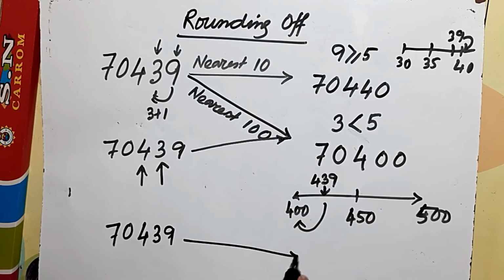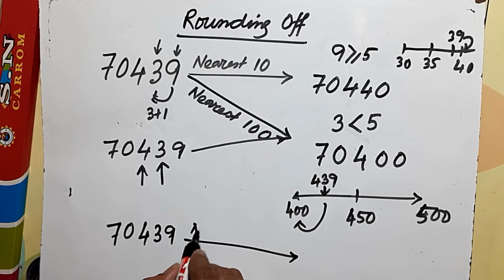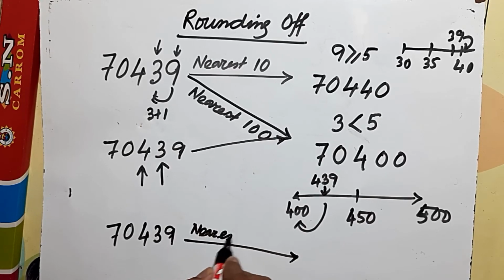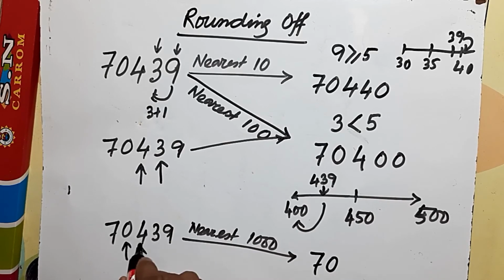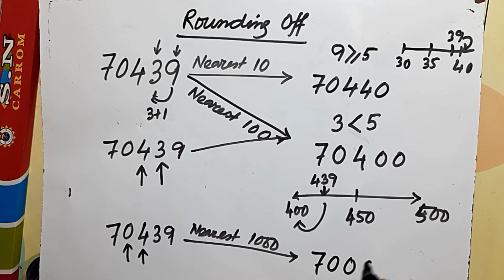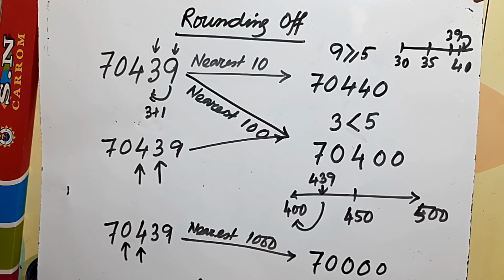Now 70439, we'll round it to the nearest 1000. So 0 is the place for the thousands and we look at the number 4. 4 is less than 5, so it will be rounded off to 70 and we put the other digits as 0.